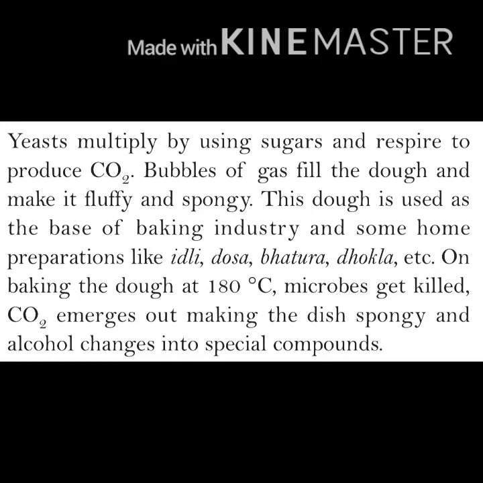On baking the dough at 180 degrees Celsius, microbes get killed and carbon dioxide emerges out, making the dish spongy, and alcohol changes into special compounds. Yeast cells that we use in dough release carbon dioxide. Carbon dioxide comes out from the dish, making small pores in the dough, and then the dough becomes soft and spongy, and alcohol changes into special compounds, and at 180 degrees the yeast cells are killed. Now you can eat that baked dish.